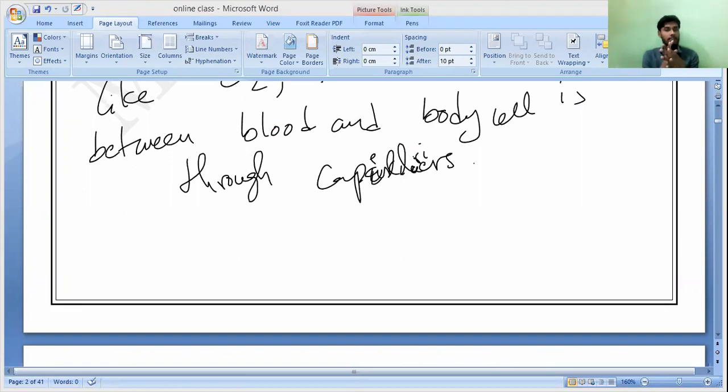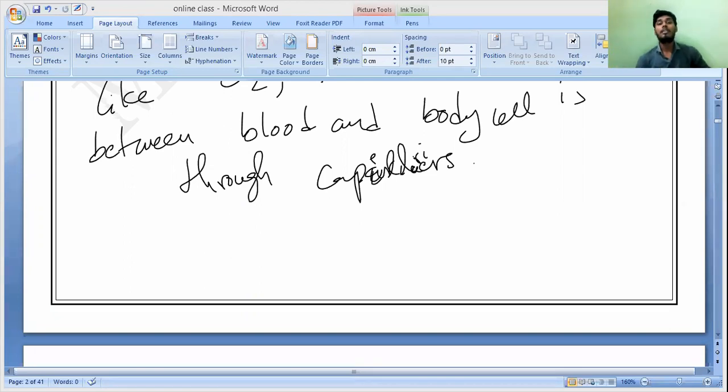So what are veins? Define veins. What is a vein? Veins are very thin-walled blood vessels which carry deoxygenated blood back to what? Back to the main organ. Which organ? Nobody? Back to the heart. That is the use of veins. Correct or not? They bring the deoxygenated blood throughout the body back to the heart, because that is their function. So now let us discuss.